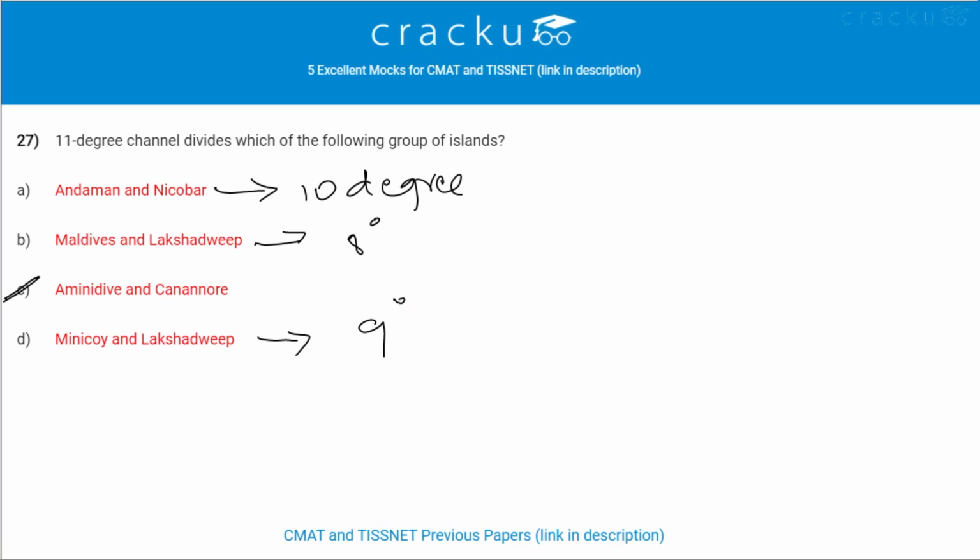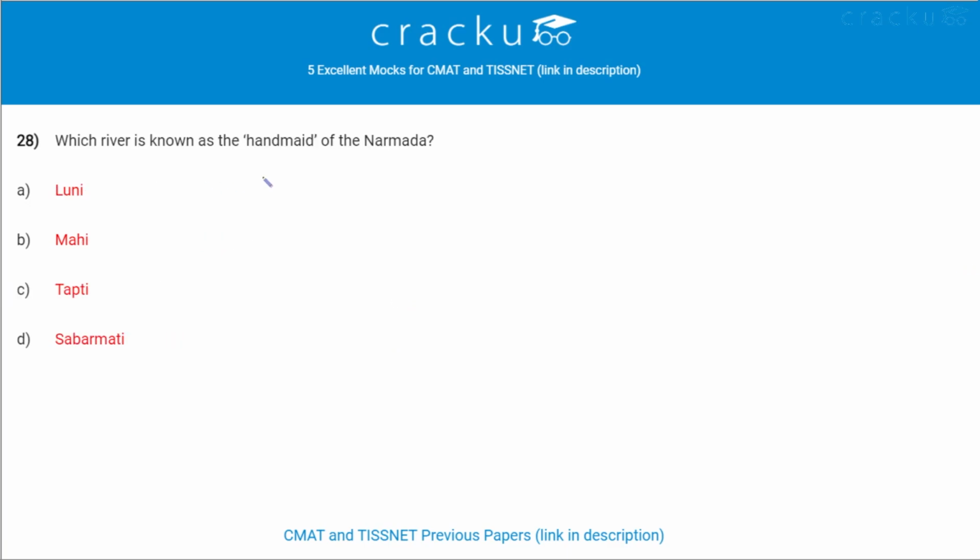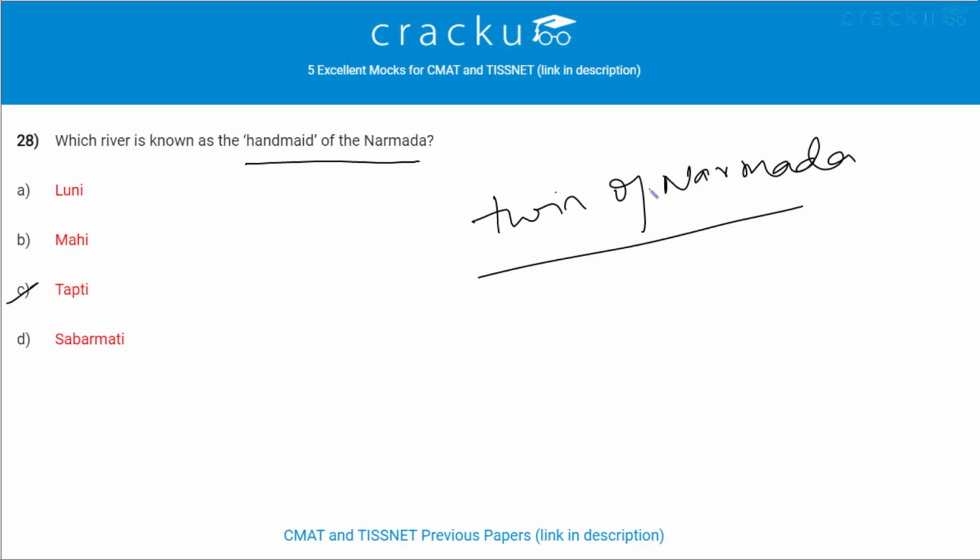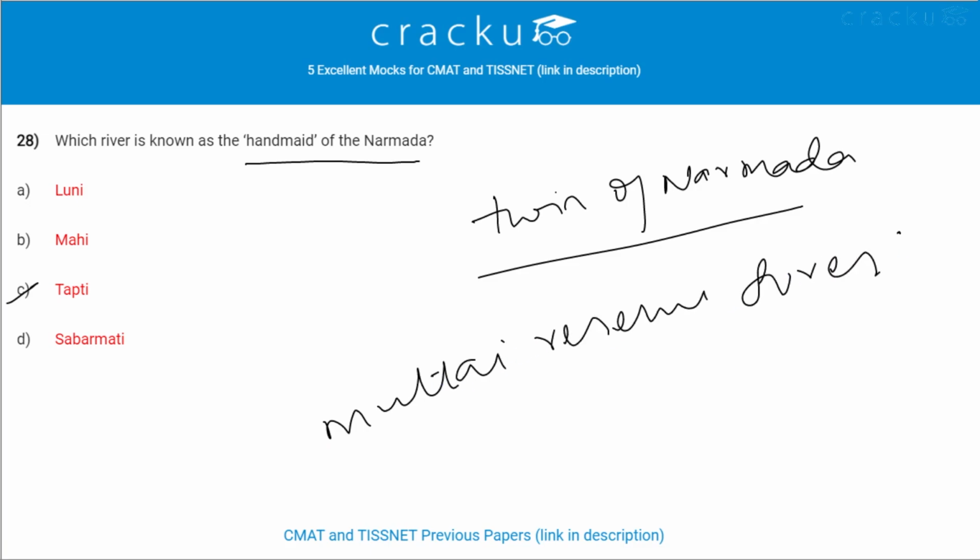Next question. Which river is known as handmaid of Narmada, or it is also called as twin of Narmada? Tapti river is also called as handmaid of Narmada or twin of Narmada. It originates near Multai Reserve forest in Madhya Pradesh.